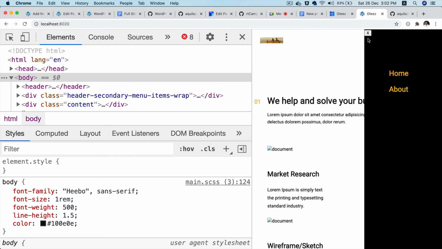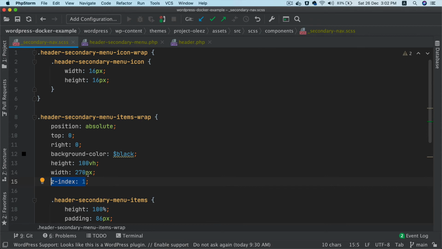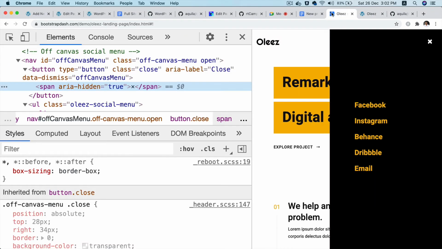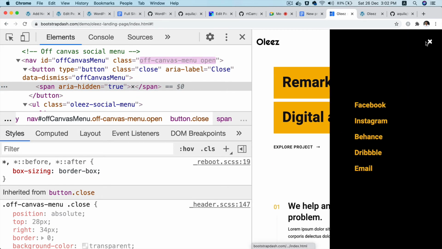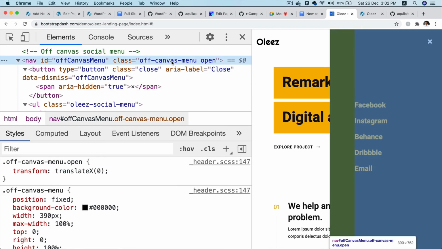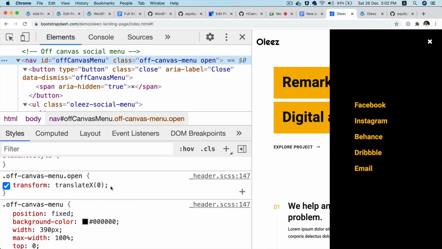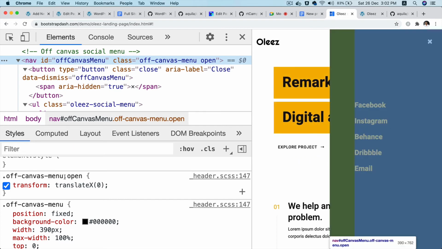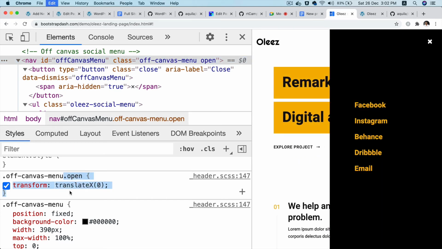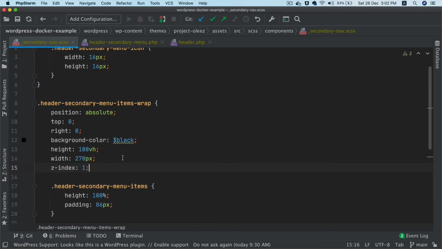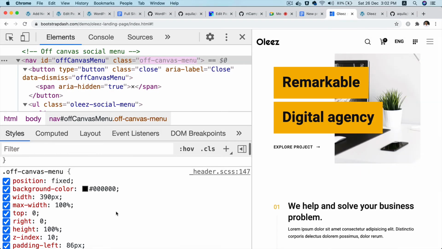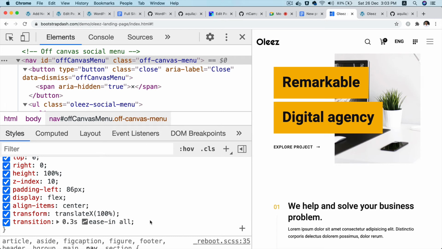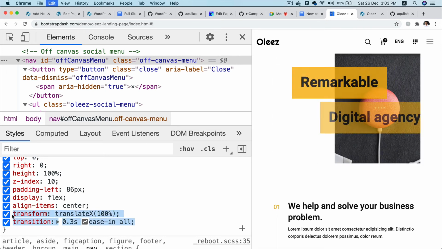So we got this. Now this needs to be closed by default. So what are they doing? Let me see. It's coming out from the left, right? So how are they doing it? Transform, translate. So they're saying when it's open, then it should transform. So I'm just going to copy this. And this is my main container, so it's going to be for this. So whenever it's open, then it should be this. But if it's not open, then it should be transform X. This is the animation they're putting actually.